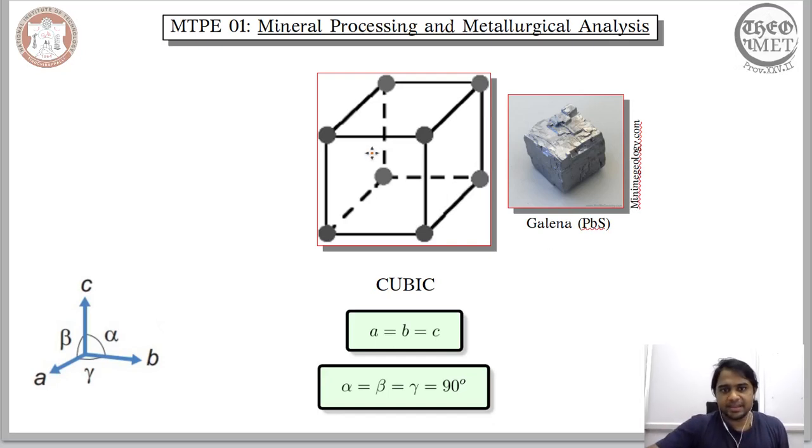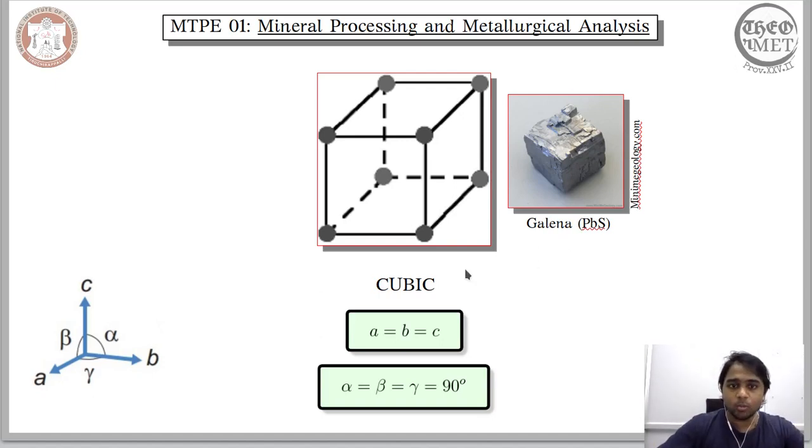Again, when you place an atom or an entity here, you would arrive at a body-centered cubic crystal structure. When you place an entity on this face, you would arrive at a face-centered cubic crystal structure. Now, again, we are just considering a crystal system, and when we are just considering the primitive cubic crystal system and just entities along the corners, even that kind of a configuration, that arrangement of the atoms, is observed in galena. And the reason we are distinguishing galena from other cubic minerals that exhibit cubic crystal system is because